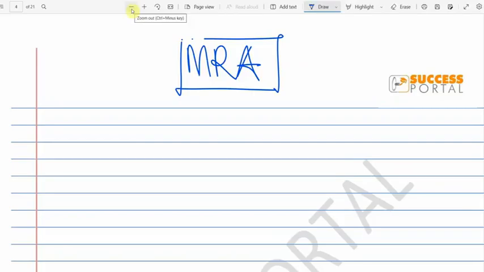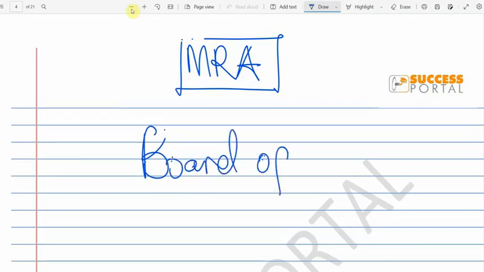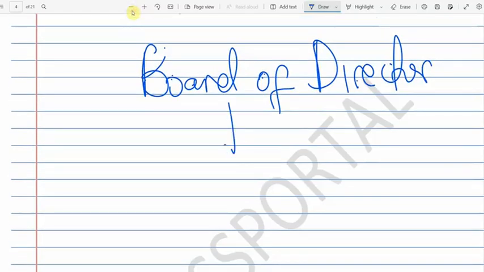There is a board of directors that oversees the running of this government agency. The board of directors oversees what happens in MRA.